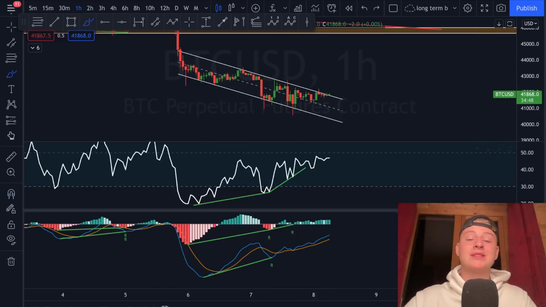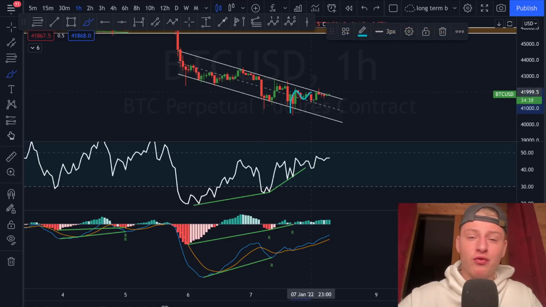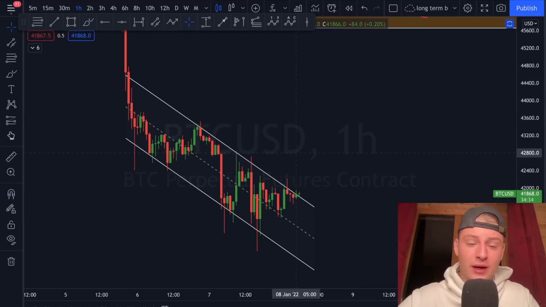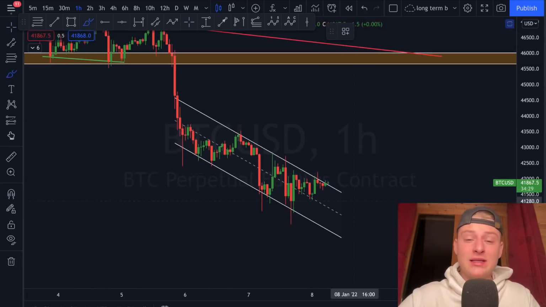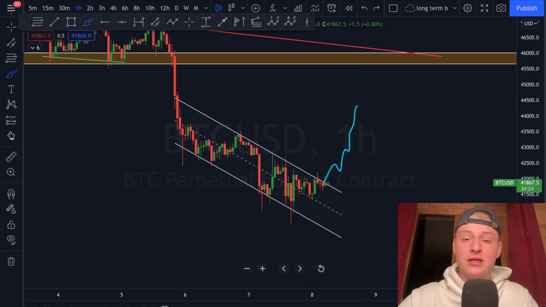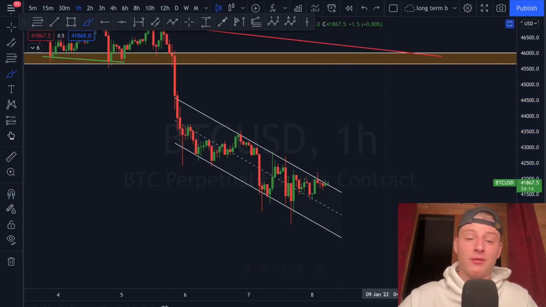So as well, we are seeing a double bullish divergence currently formed here on the RSI and on the MACD, and that is resulting in me thinking that Bitcoin is indeed going to break out towards the upside. And in fact, it already broke out towards the upside, like you can see in the previous 1 hourly candle, and we're currently retesting it. But with these bullish divergences, I personally think we're going to see a massive increase in the valuation of the market in the coming hours, and I do think that Bitcoin could be finding its way back all the way up towards, let's say, targets of 46,000 US dollars in a very quick way here. So do expect that Bitcoin could be flying back very quickly towards higher ranges right now.